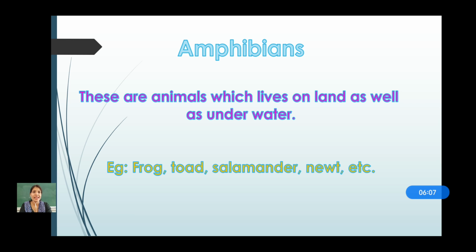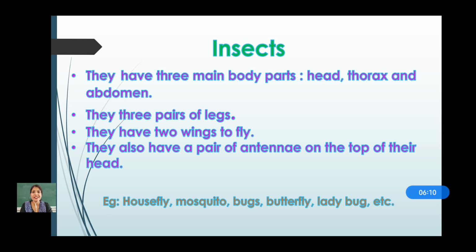Okay. Now next, insects. Now these are very interesting. You have seen many insects around you in your house, when you go to school, isn't it? So what is the main character of insect? Yes, that insects have three body parts named head, thorax and abdomen. Okay, so they have three pairs of legs. Now 3 pairs of leg means total how many legs do they have? They have 6 legs. 1 pair means 2 legs. So 3 pairs means how many legs? 6 legs.